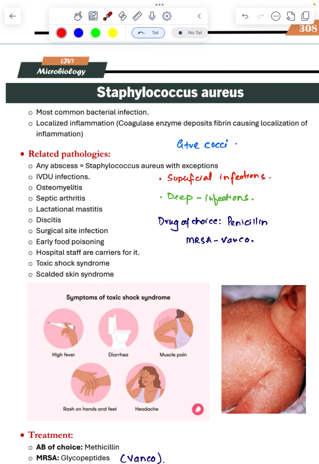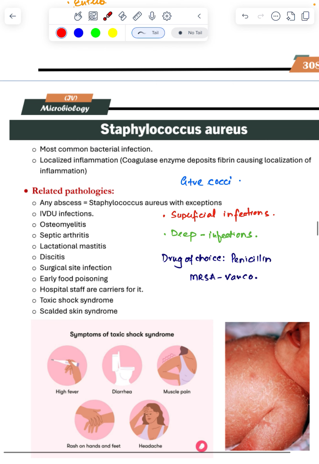So inflammation is localized. What is the difference between Staph aureus and streptococci? This is localized because the coagulase enzyme deposits fibrin. It has the coagulase enzyme, so it deposits fibrin causing localized inflammation.